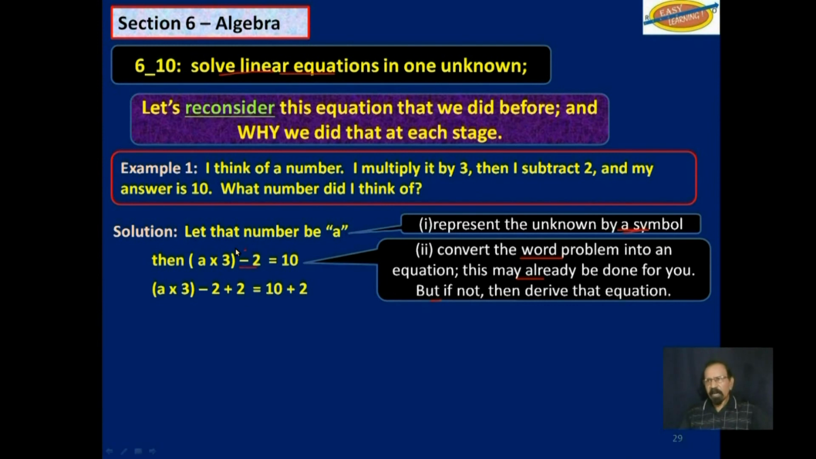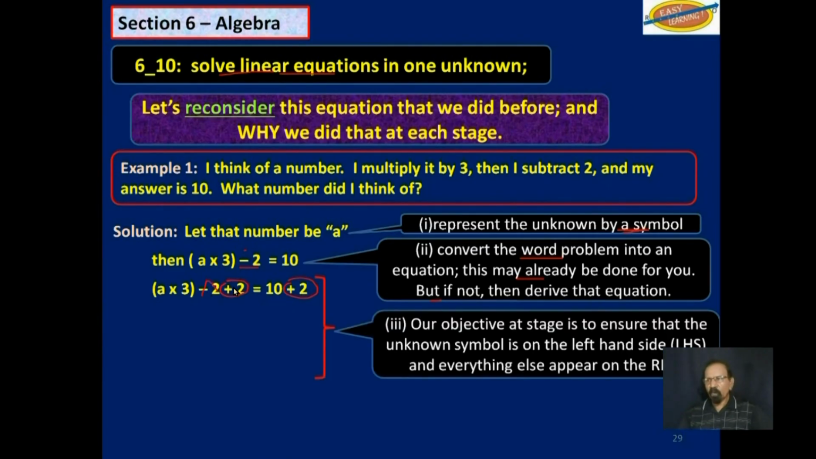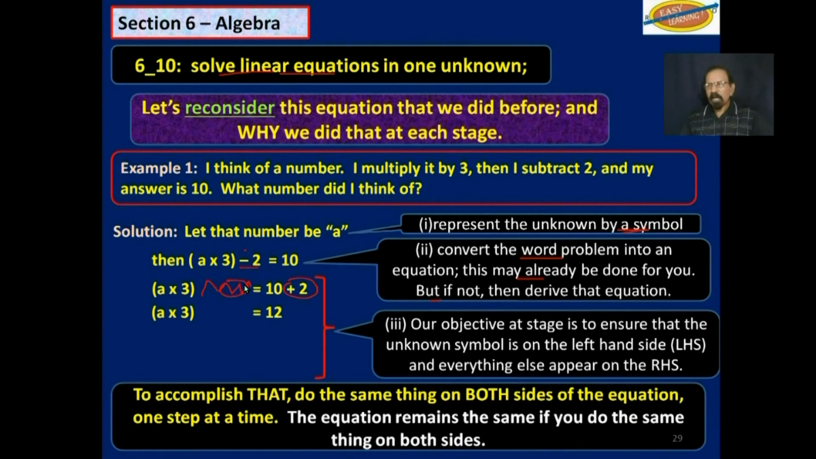So this is a minus 2, negative 2. We add 2 on this side and we add 2 on that side. And that will get rid of this 2 on this side. And so we are left with a times 3 is equal to 10 plus 2, which is 12. Now we need to get rid of this times 3. We divide both sides by 3. That will get rid of the 3 over this side, meaning it would be reduced to 1. And we have 12 divided by 3. And we get a is equal to 4.